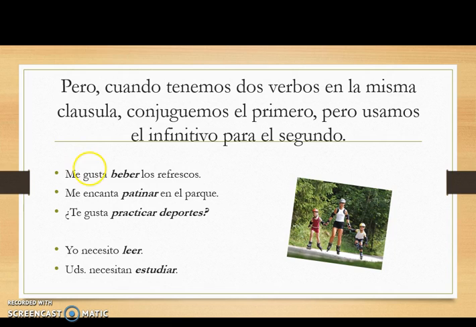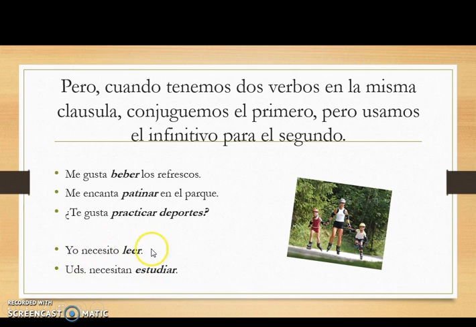¿Te gusta practicar deportes? You guys already know that after gusta, we use the infinitive of the next verb. Think about how we speak in English. We don't say, I like, I drink. We say, I like to drink. We use the infinitive. That's how it works in Spanish as well. Me gusta beber los refrescos. Me encanta patinar en el parque. ¿Te gusta practicar deportes? We already have a conjugated verb here in gusta and encanta. So the second verb is just the infinitive.